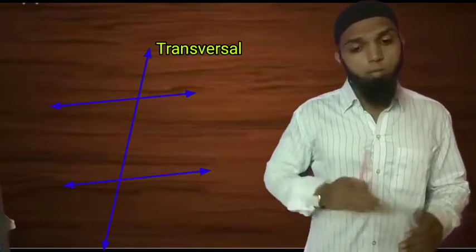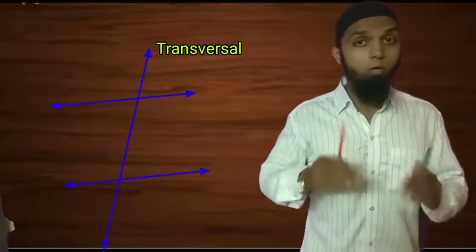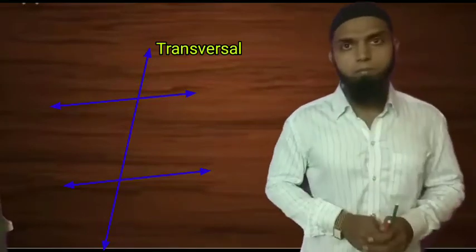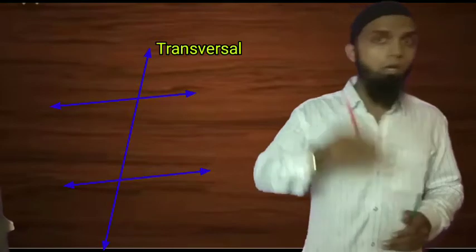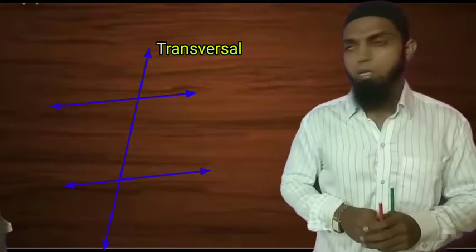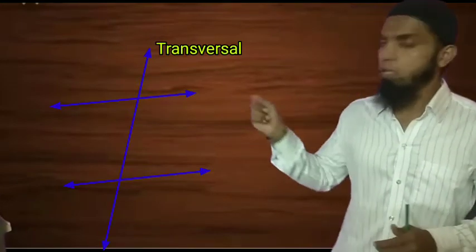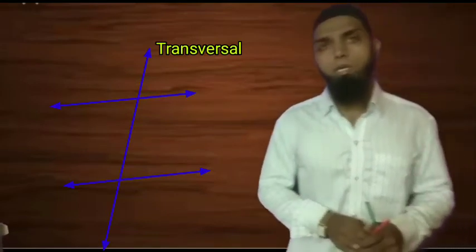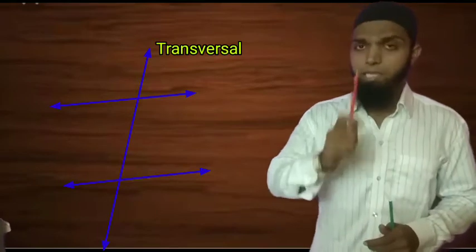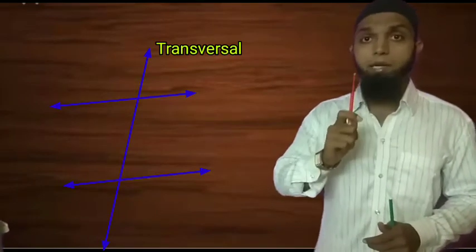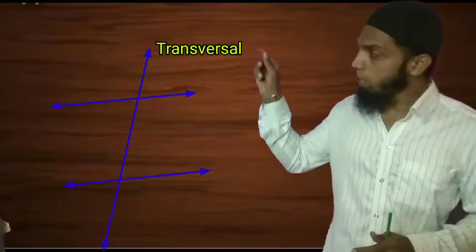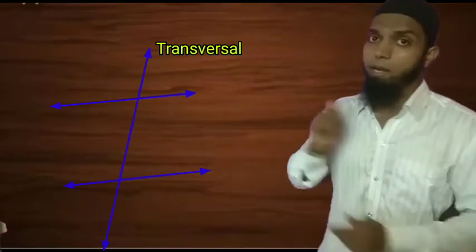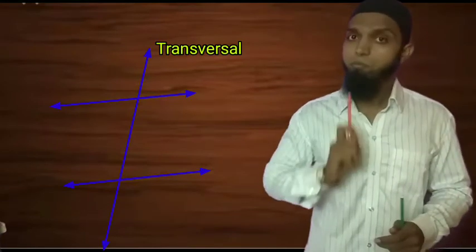Okay. Now come to the main point of this lesson. What do you have to learn from this parallel line and transversal? You have to learn different angles. If you observe this figure, then please tell me how many angles are forming here when a transversal intersects two different lines at two distinct points. Just look at the figure carefully, count the angles and tell me the answer fast.